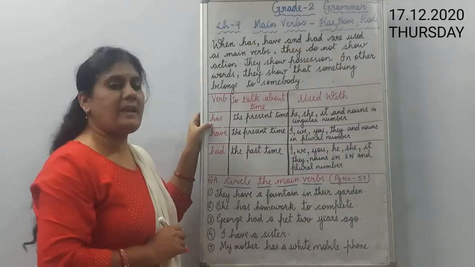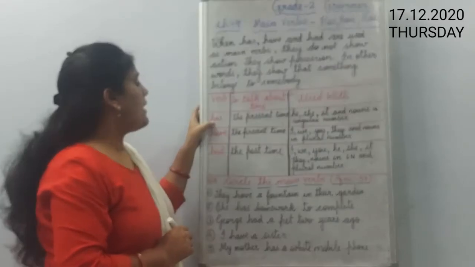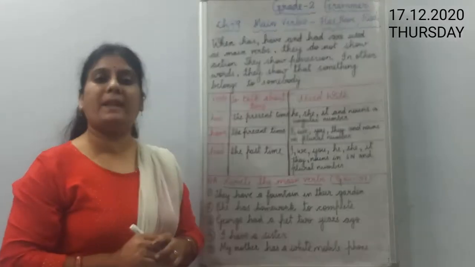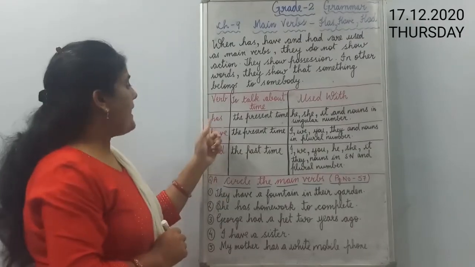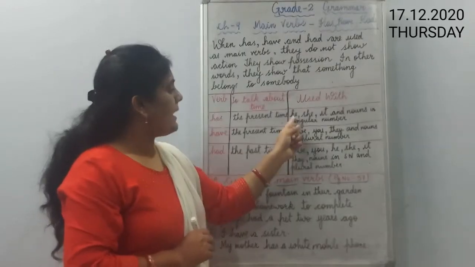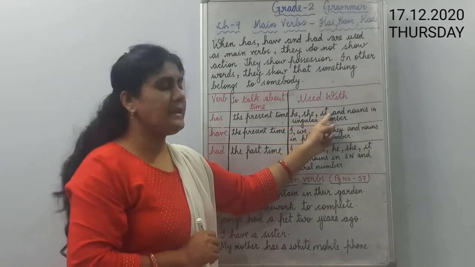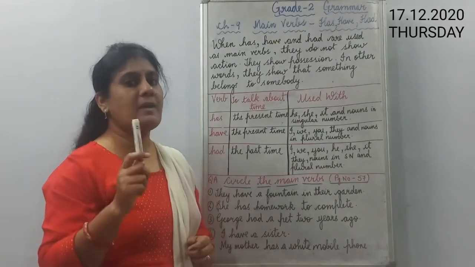Now first, the first main verb is has. When we talk about the present time, there we use has. Has is always used with pronouns like he, she, it and nouns which are singular in number. Singular means only one.